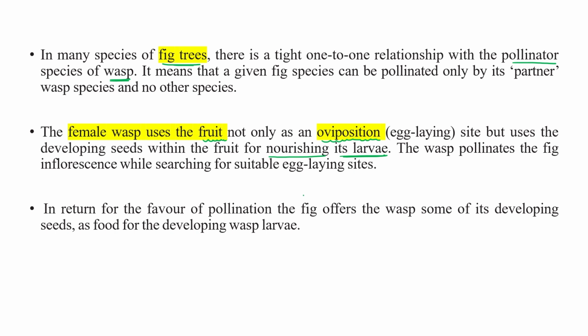The wasp pollinates the fig inflorescence while searching for a suitable egg-laying site. That insect needs a type of flower which is suitable for egg laying, and it utilizes the developing seeds as food for nourishing its larvae. When it moves from one flower to another, it pollinates by transferring pollen grains. So in return for the favor of pollination, the fig offers the wasp some of its developing seeds as food for developing wasp larvae.